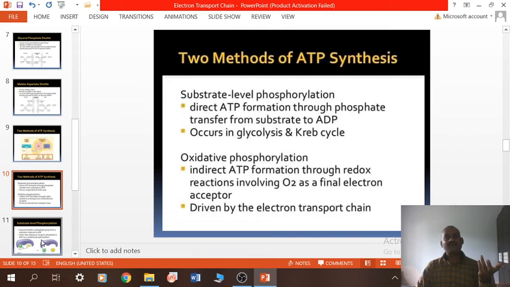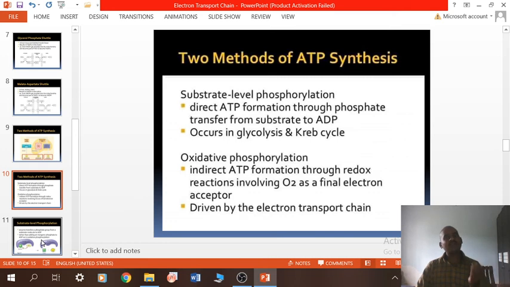One is substrate level phosphorylation, as I mentioned in our earlier slides. This is mentioned in these slides also. It is described as direct ATP formation through the phosphate transfer from the substrate to ADP, occurring in glycolysis and the Krebs cycle. Obviously, it should occur in glycolysis and the Krebs cycle, before the electron transport system.